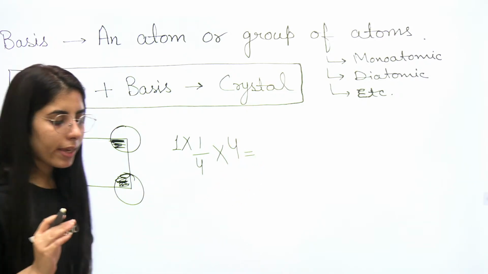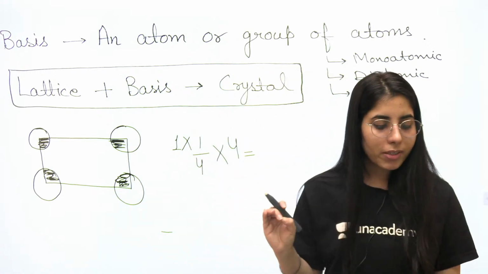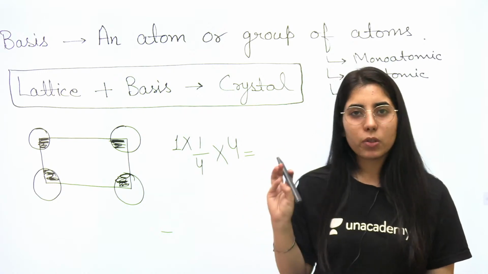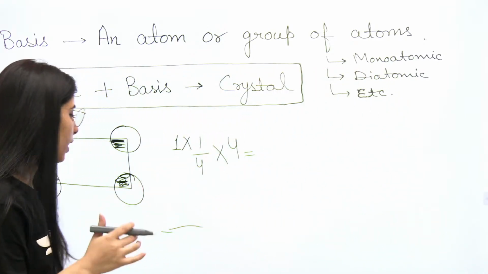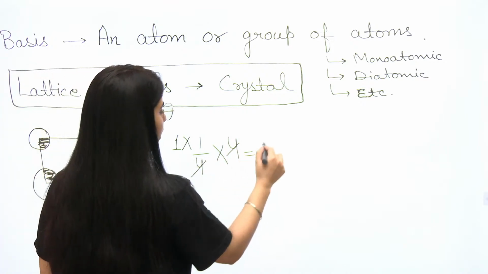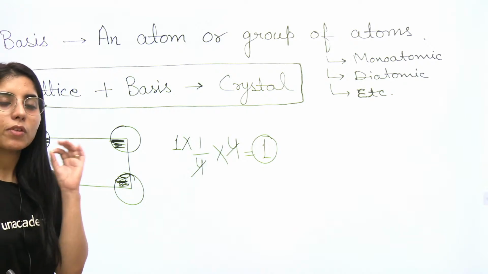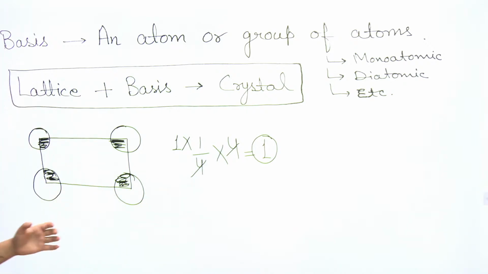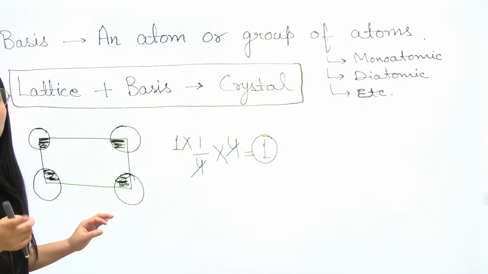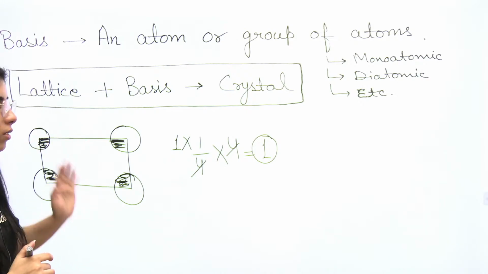So if the question asks you to find the effective number of lattice points or the effective number of atoms, your answer will be the same in both cases. Now what you get from here is just 1. In this case, the effective number of atoms is only 1, which means it is a primitive case. So it is rectangular primitive. Primitive means the effective number of atoms is equal to 1, and this condition is satisfied in this case.